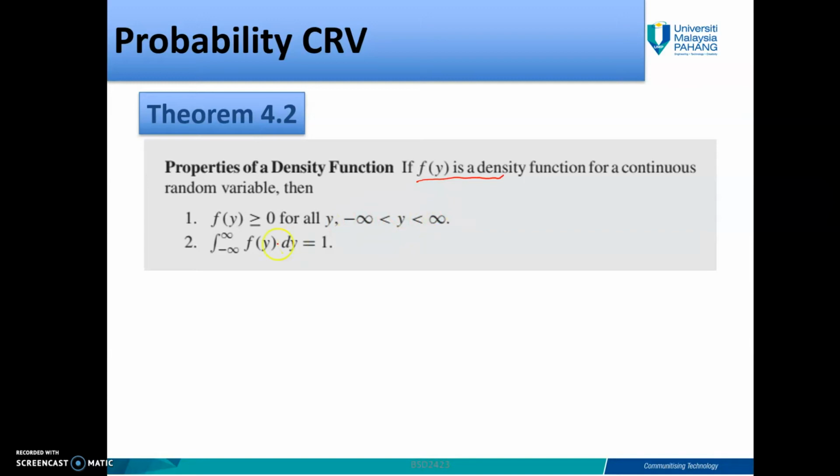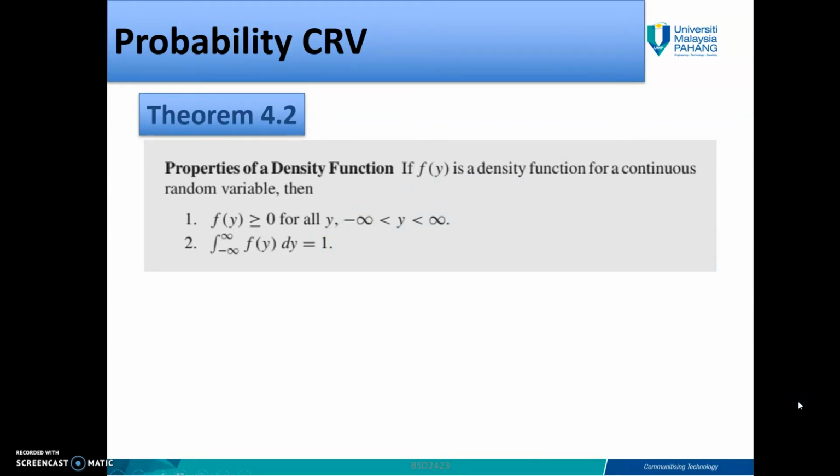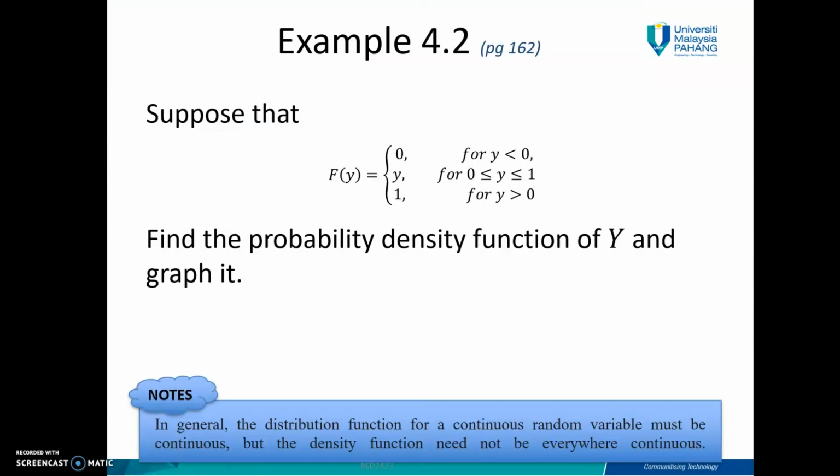And number 2, the integration between negative infinity and infinity of the density function with respect to y should be equal to 1. Okay, this is important.